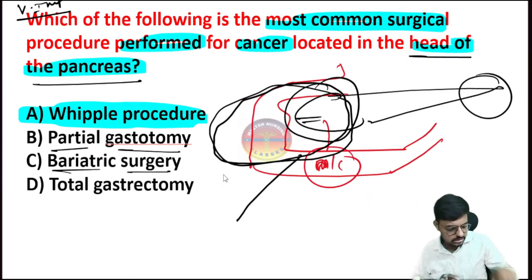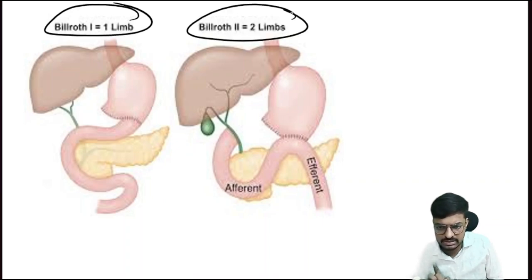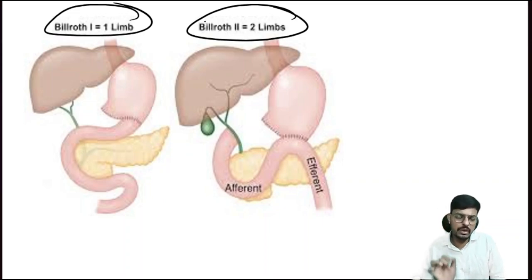Then I will come to the second point, partial gastrectomy. There are two techniques, Billroth 1 and Billroth 2. This was asked in previous exams, and it was a recent question in the INICET exam for medical aspirants. Where will the chyme mix with pancreatic enzyme in Billroth 2 surgery? This type of question will be there, and the options they have given are duodenum, stomach, and jejunum. So let me clear this question with the complete concept, so that it will help you all.